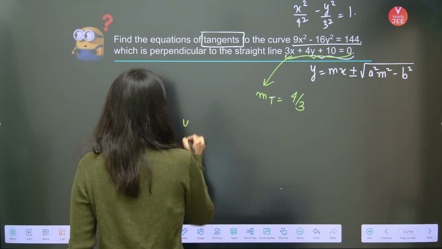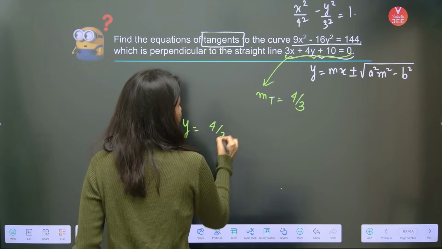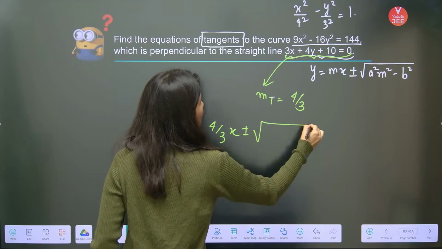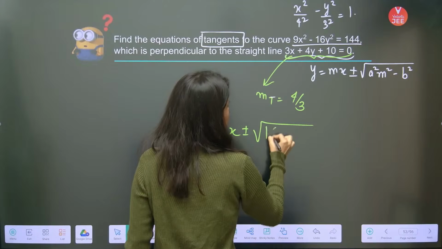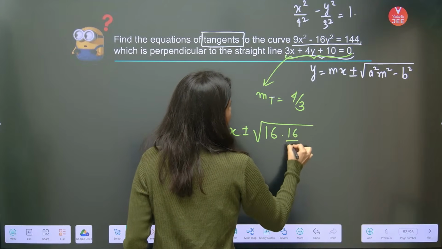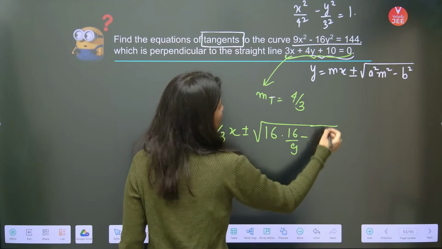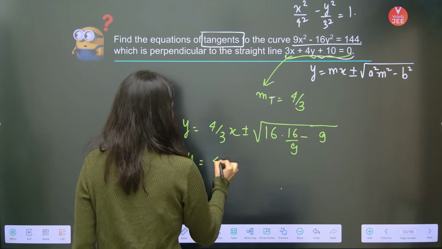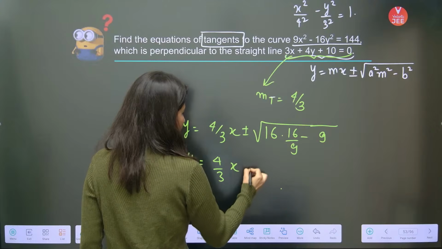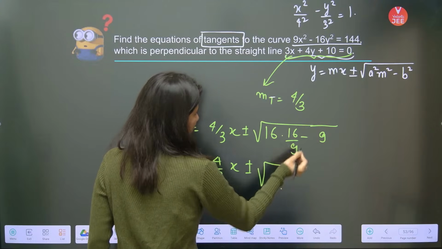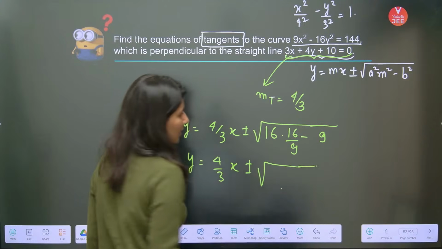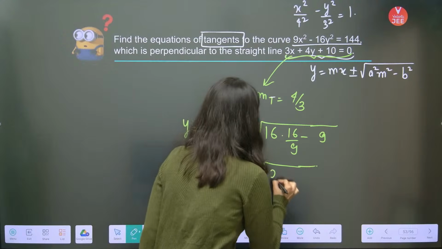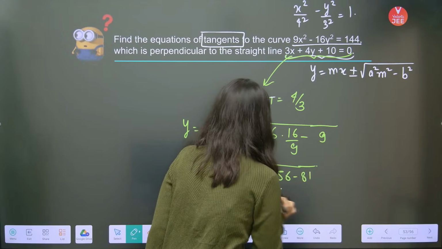So y equals 4 by 3 x plus minus square root of, what is your A squared? 16 by 9 minus b squared is what? 9. Okay. So if you solve it, y equals 4 by 3 x plus minus the square root of 256 minus 81 upon 9.